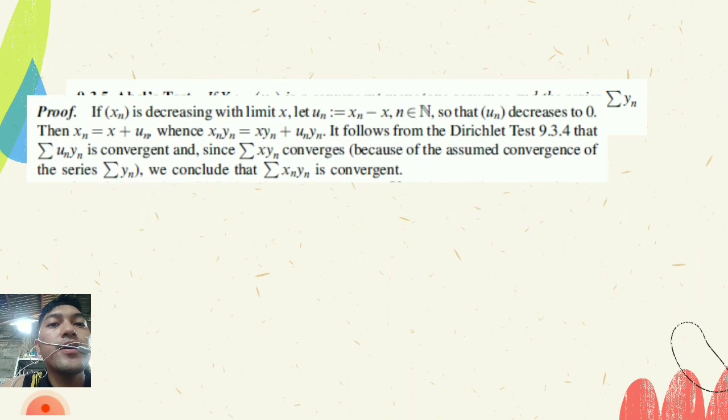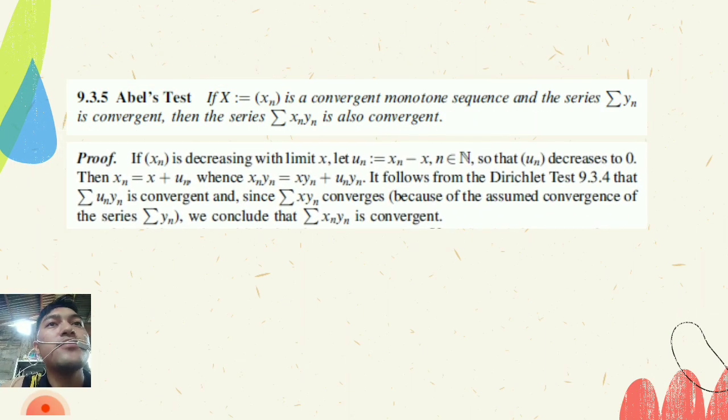Proof: if x sub n is decreasing with limit x, let u sub n equal x sub n minus x, where n is an element of the natural numbers, so that u sub n decreases to 0. Then x sub n equals x plus u sub n, whence x sub n y sub n equals x y sub n plus u sub n y sub n.